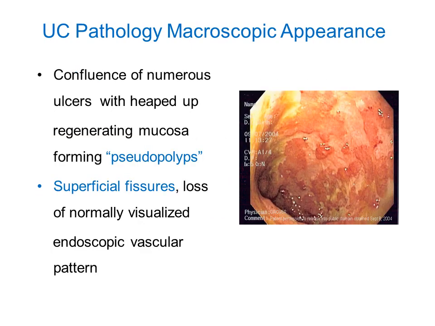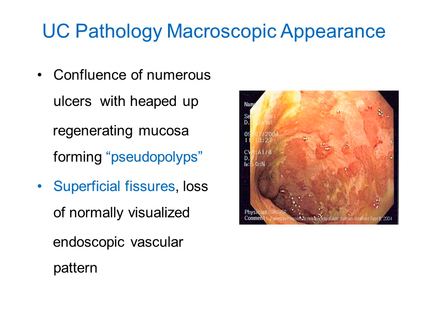On endoscopy, here you can see a picture on the right side. The reddish things which you can see are ulcers. There are numerous ulcers with heaped up regenerative mucosa in between. As you know, if there is an ulcer, there will be regeneration, there will be granulation tissue. So you can see that the mucosa in between the ulcers is heaped up, kind of swollen, which looks like a polyp. So it will give a pseudo polyp appearance on the mucosa.